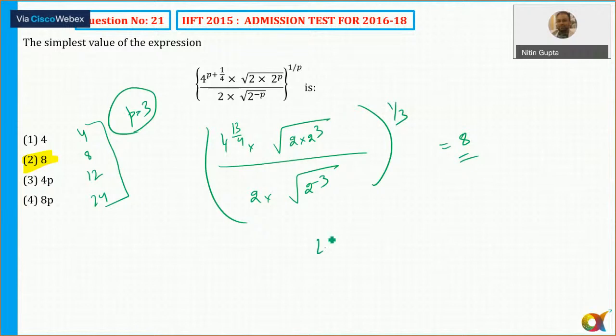This is 4 to the power 4 to the power minus 3 by 2. Yes or no? Raised to power 1. I need to solve. Okay, guys, let's move ahead then. I hope that you guys are telling me the correct answer. I don't remember the answer to this.